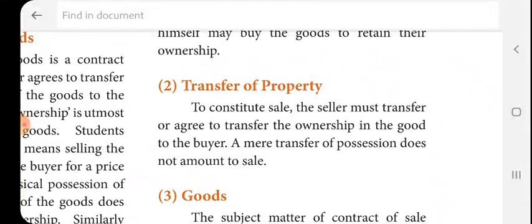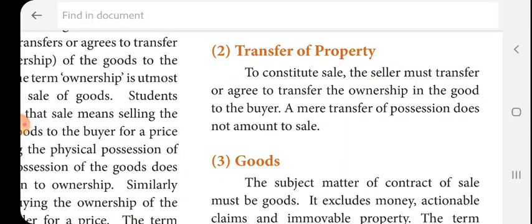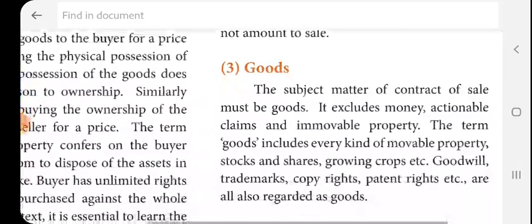Then transfer of property. To constitute a sale, the seller must transfer or agree to transfer the ownership in the goods to the buyer. So the first element is two parties, then transfer of property from the seller to the buyer. The ownership is to be transferred; mere possession does not amount to sale. The ownership is transferred from the seller to the buyer.